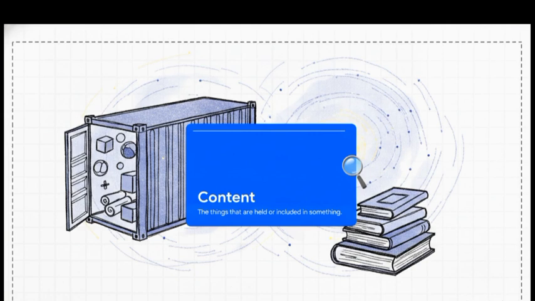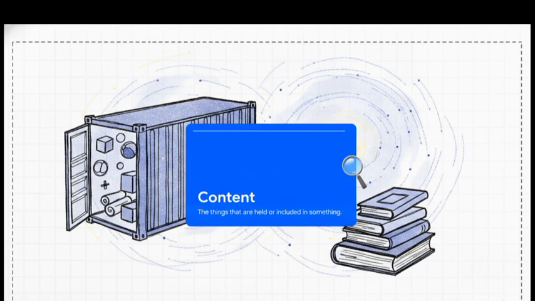We now pull our focus from the infinite down to the specific and tangible with our second word, content. This is defined as the things that are held or included in something. It usually refers to something contained, quantifiable, and measurable, right? It's the actual substance inside a given space or medium. Think about a shipping container, a digital folder, or a physical book. They all hold content.